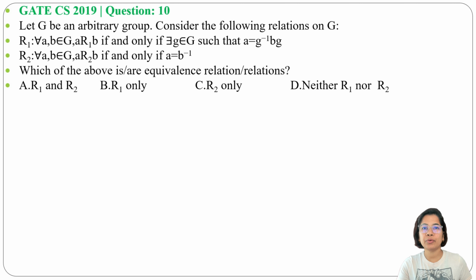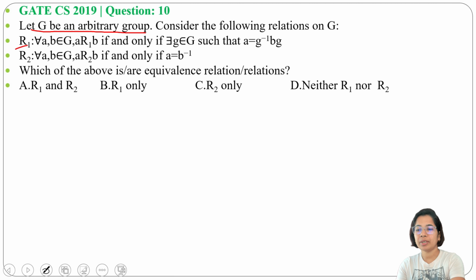One set will be a group with respect to a binary operation if it has closure, associativity, the identity, and the inverse for each element. And one relation is equivalence if it is reflexive, symmetric and transitive. It's given that G is an arbitrary group, meaning G supports closure, associativity, identity and inverse. Now R1, R2 are given and it is asking whether they are equivalence relations or not.